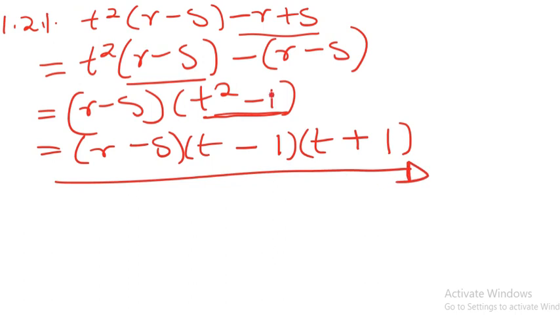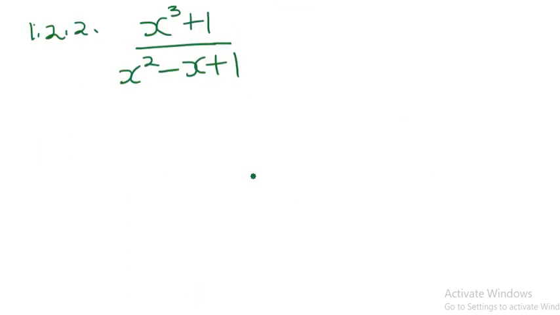All right, let's move on to the next question. All right, this is the question that we have. So what we need to do first is to factorize the sum of 2 cubes. Okay, we need to factorize that one there. So let's quickly do that. So we will say x plus 1.